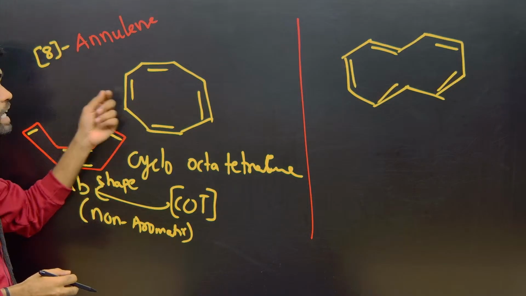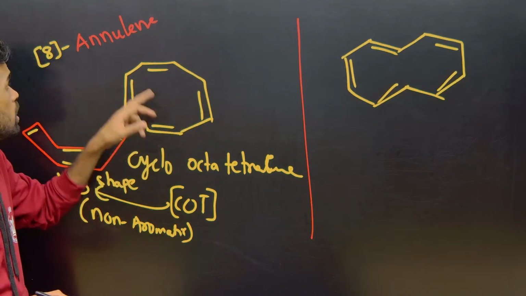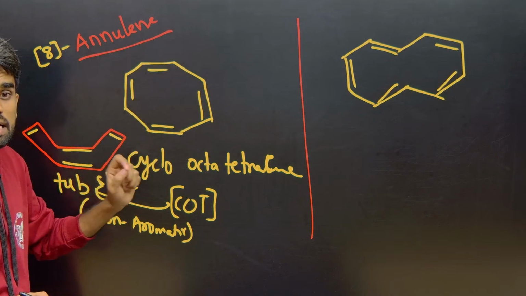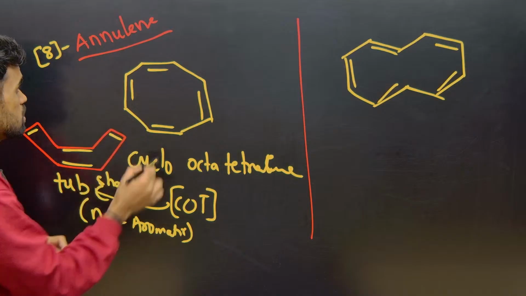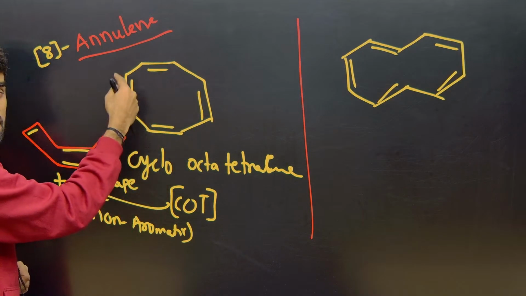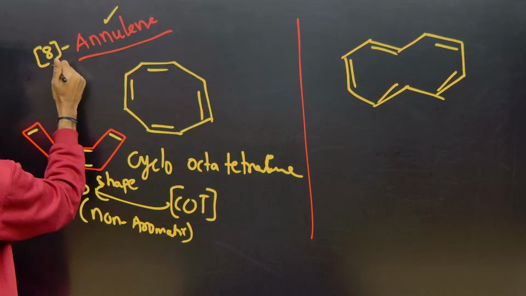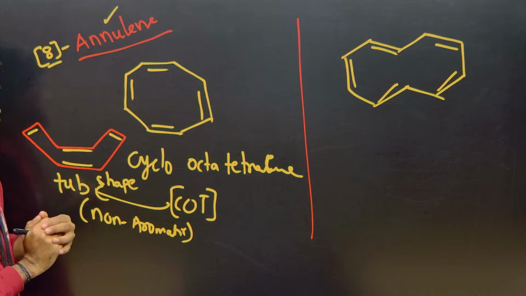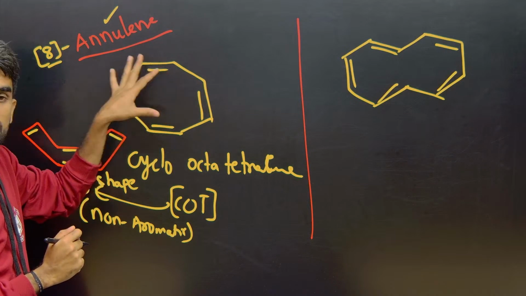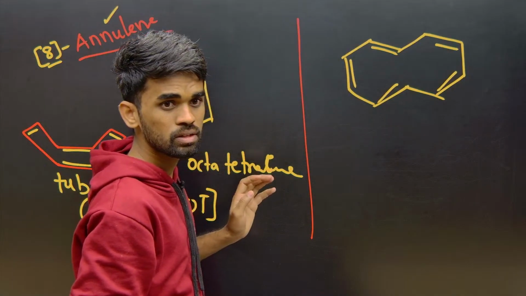So cyclic conjugated polyenes are called annulenes. What are annulenes? Cyclic polyenes, where more than one pi bond is present. So cyclic conjugated polyenes are called annulenes. Put the number of carbons in the bracket, that will be 8 annulene. You should remember this.